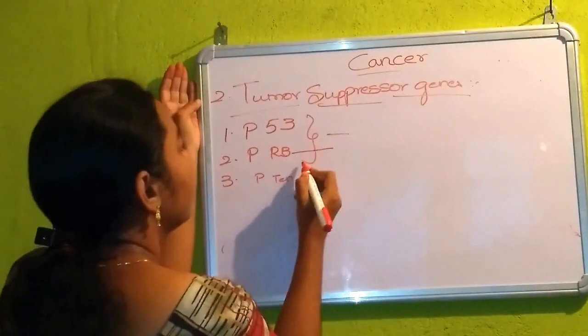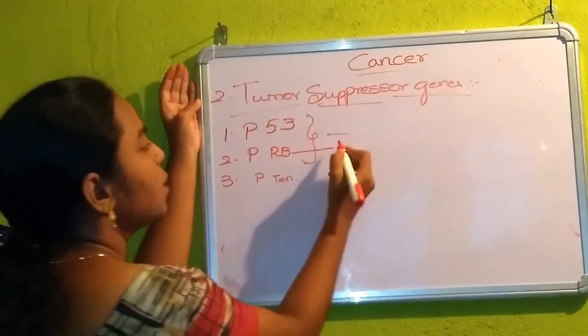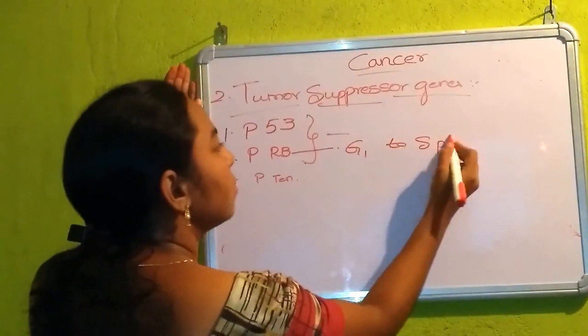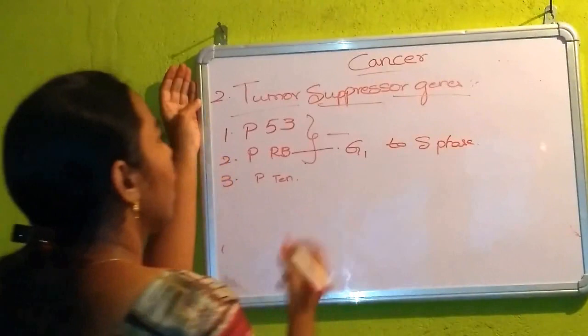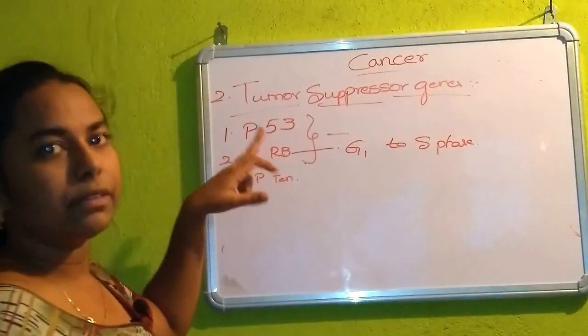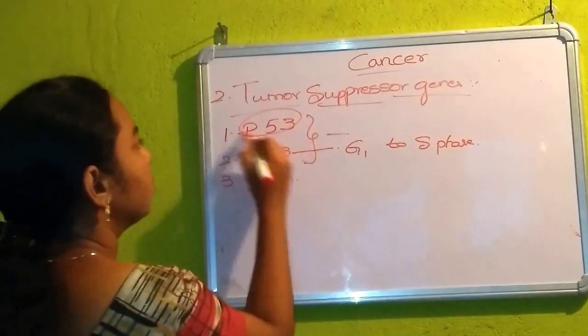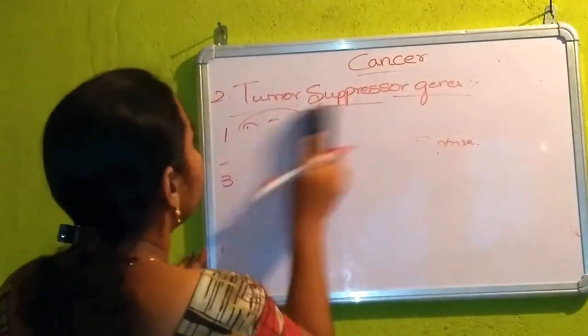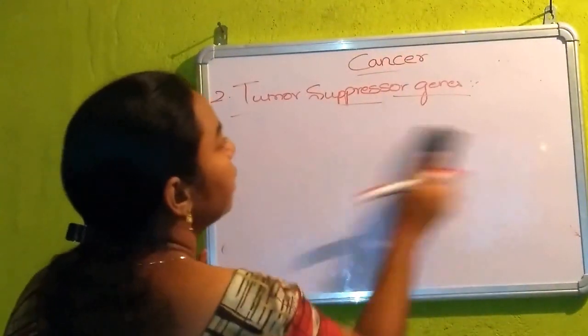PRP. RP means retinoblastoma. PRP helps with cell division. It is present in the body from G1 to S phase. And the next most important one is P53. There is a huge concept about P53.